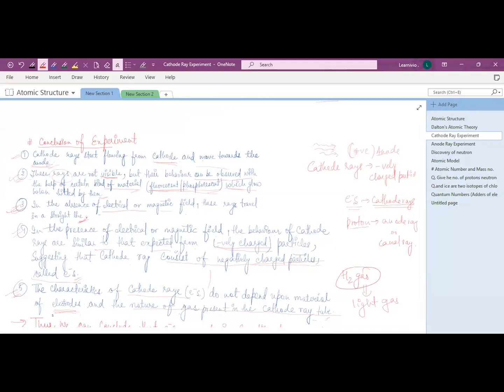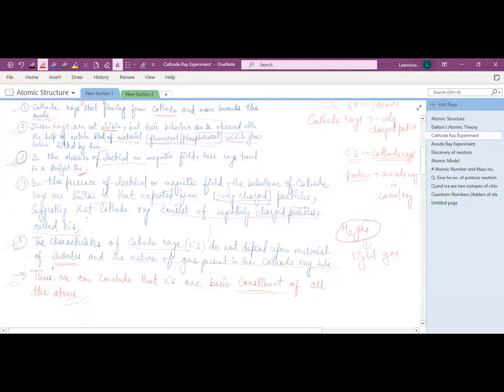Clear? Okay. In the presence of an electrical or magnetic field, the behavior of the cathode ray was similar to that of a negatively charged particle, right? Because it was attracted towards the positively charged electrode.